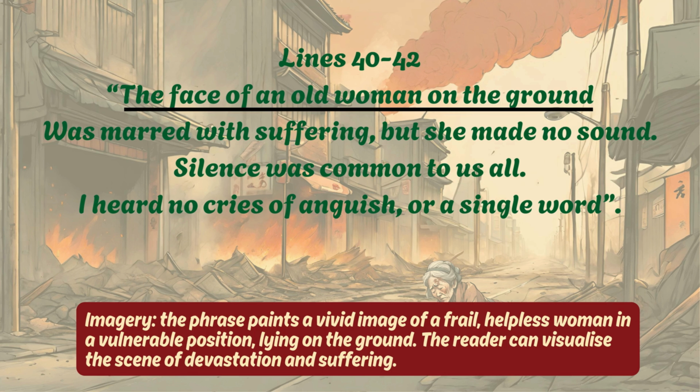Now, the reader can visualize the scene of devastation and suffering. The description "was marred with suffering" gives further detail, therefore helping us to imagine her painful, worn expression.